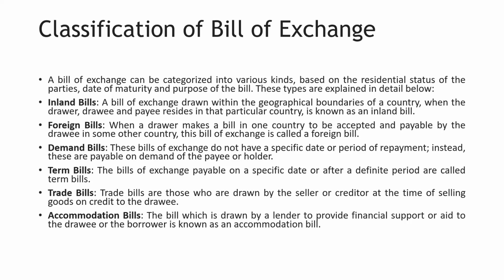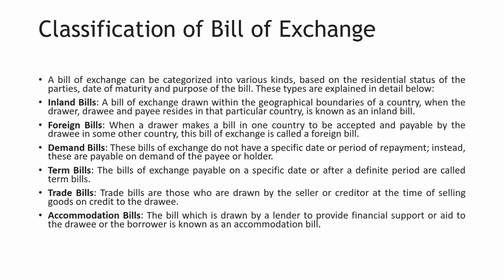And coming to the demand bills, demand bills are nothing but immediate payment. The payment is done immediately whenever the party demands. There is no date and period mentioned in the bill of exchange. That is, the date will be mentioned, but the repayment date will not be mentioned.